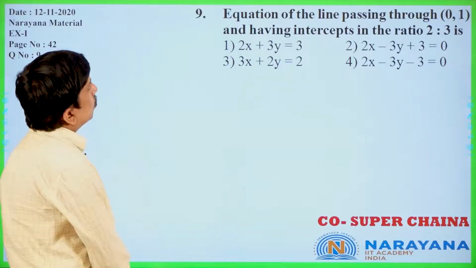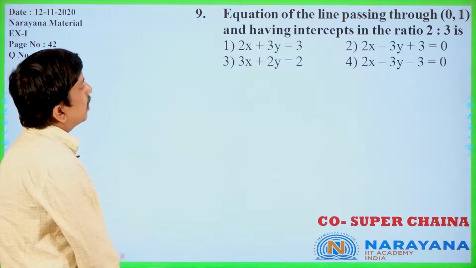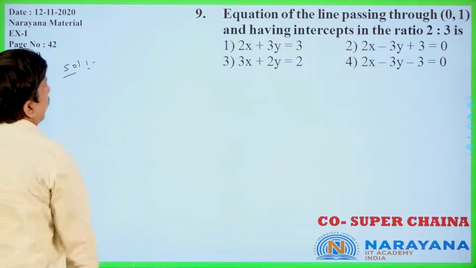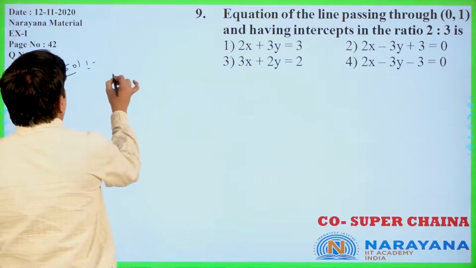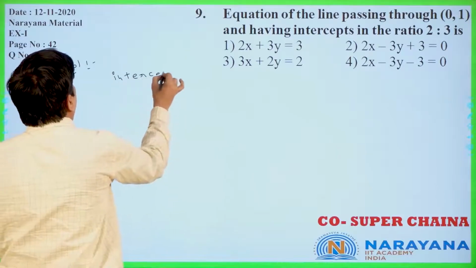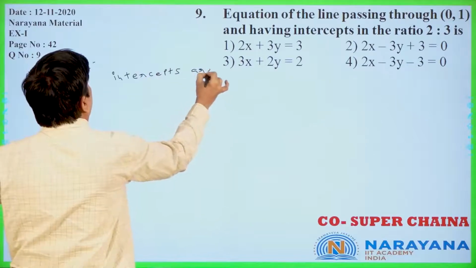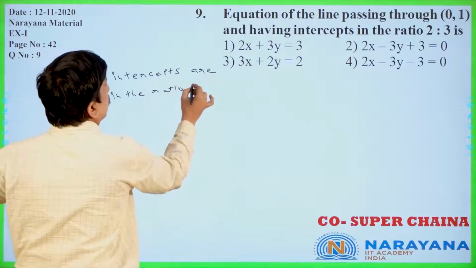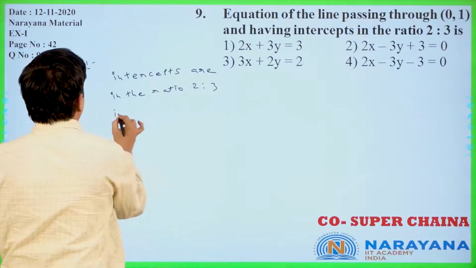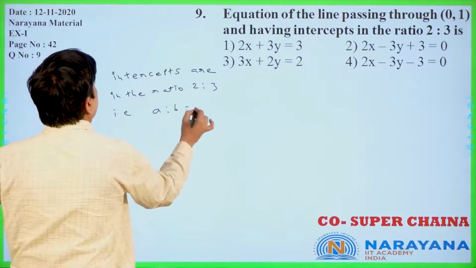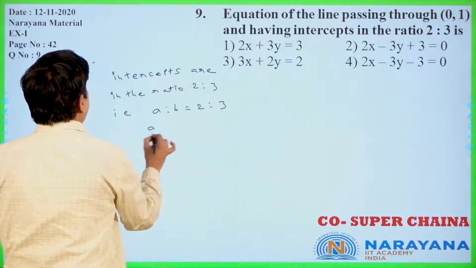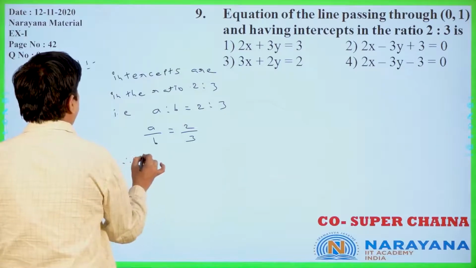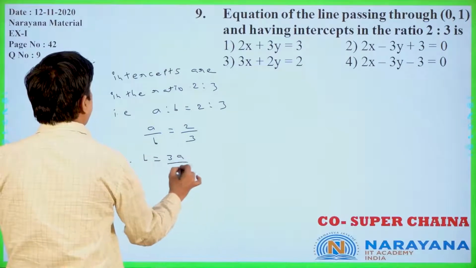Equation of the line passing through (0, 1) and having intercepts in the ratio 2:3. Now, intercepts are in the ratio 2:3, that is a is to b is equal to 2:3, a by b is equal to 2 by 3, therefore b is equal to 3a by 2.